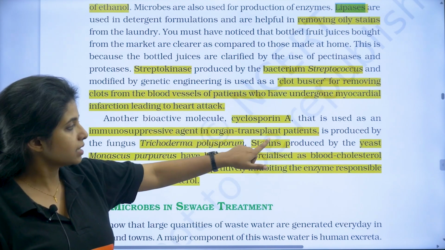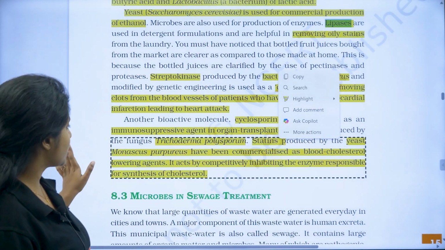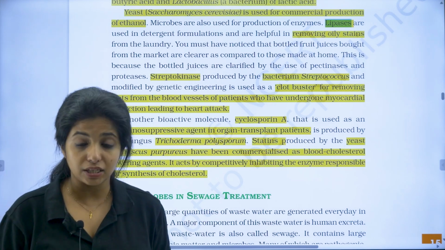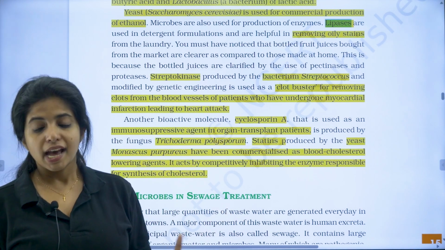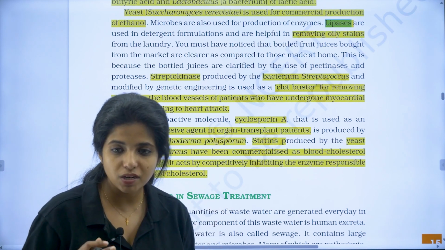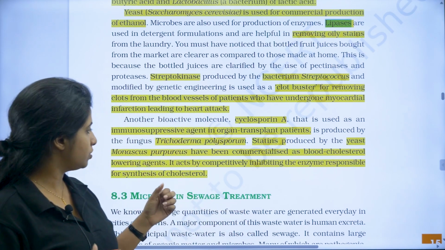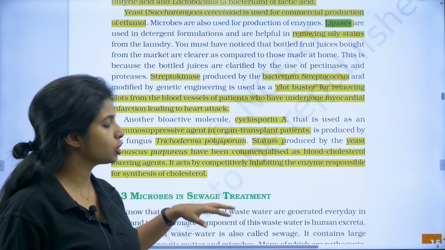Now, the third is statin. So first is this, second is this, third is statin, my dear children. Statin is produced by another yeast, or basically fungus, that is Monascus purpureus, and the role of statin is to lower your blood cholesterol level. How, my dear children? It acts by competitively inhibiting the enzyme responsible for synthesis of cholesterol.